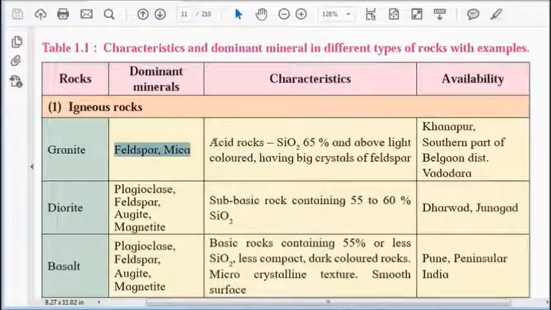Granite is an acidic rock and contains silicon. It has acid content, silicon oxide, up to 65%.